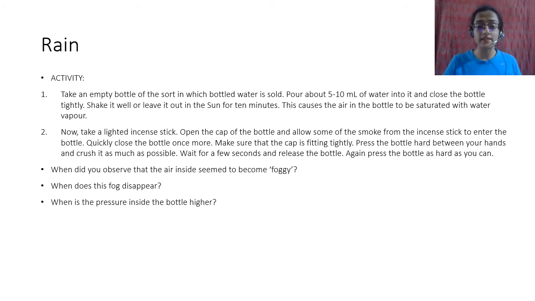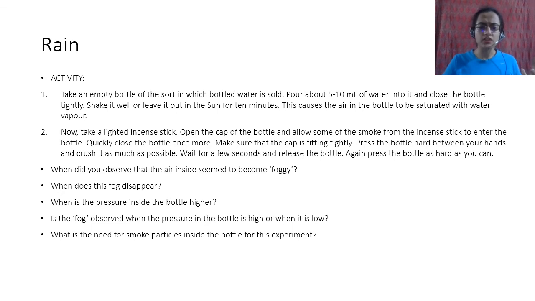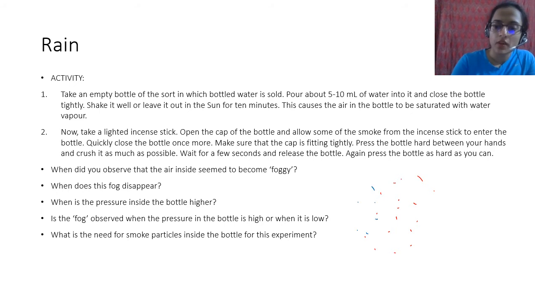Okay. Now why does this happen? When is the pressure inside the bottle higher? When you are squeezing it or doing whatever. Is the fog observed when the pressure in the bottle is high? So what is the need for smoke? Okay, so what happens is, when you have smoke particles, उसके ऊपर जो water vapor होता है ना, you have smoke particles. You have smoke particles everywhere in the bottle because you introduce smoke into it. And then you have water vapor also. When you put a lot of pressure, the temperature increases.